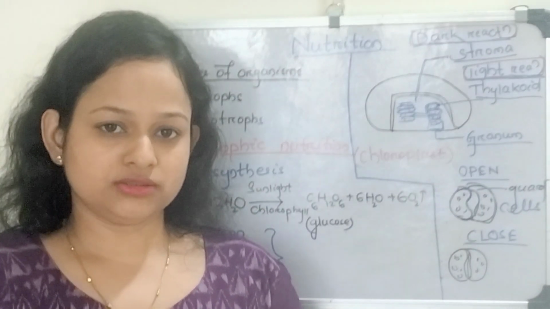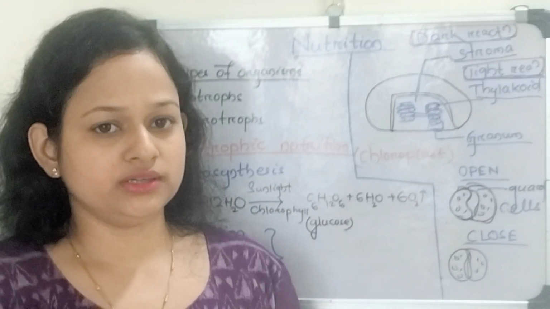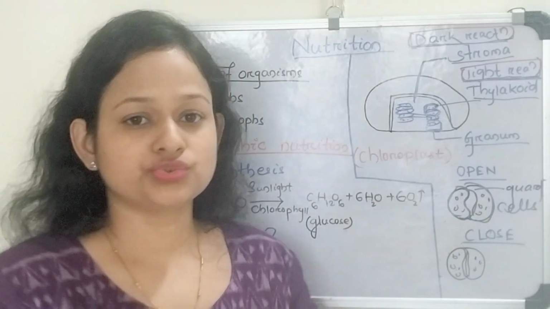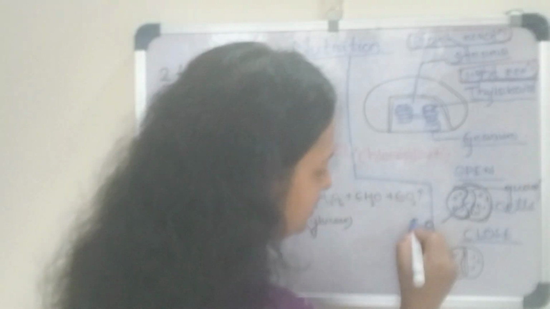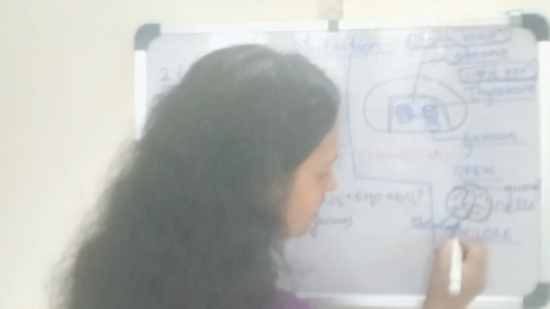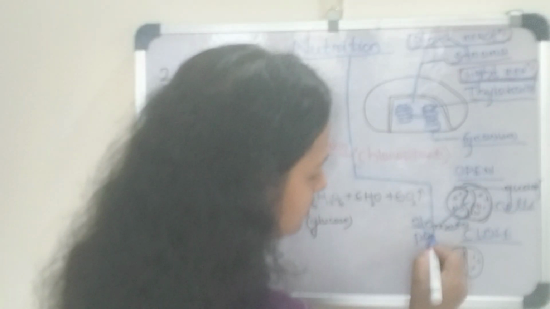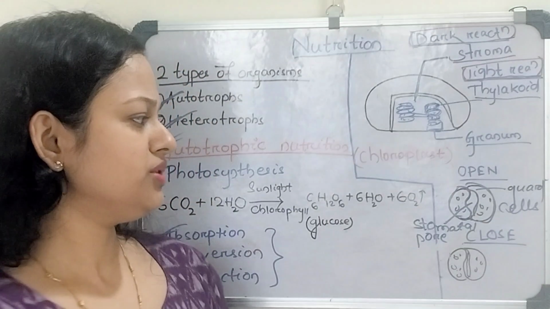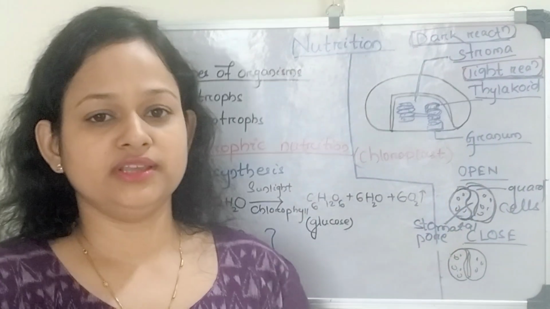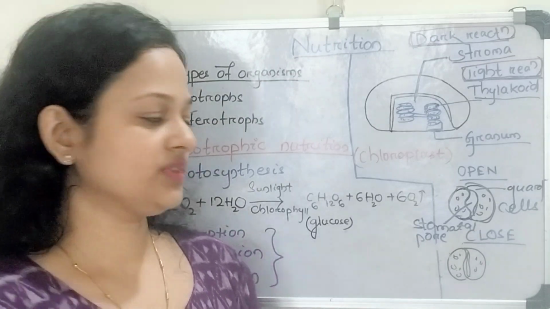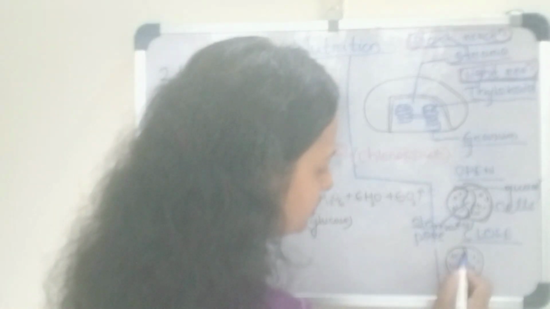When the plant gets more water, the guard cells swell and the stomatal pore opens. But when there is scarcity of water, the stomatal pore gets closed.